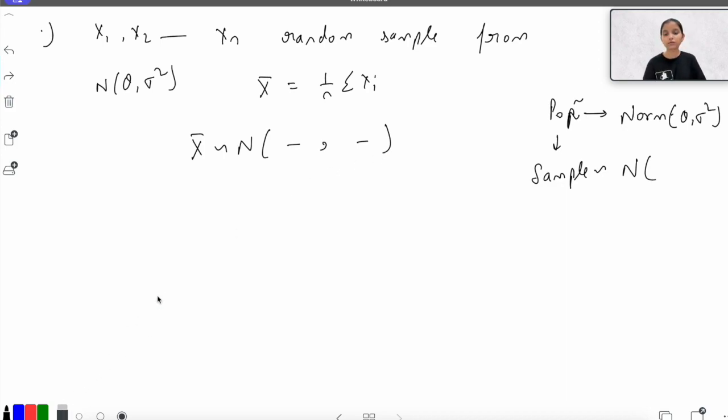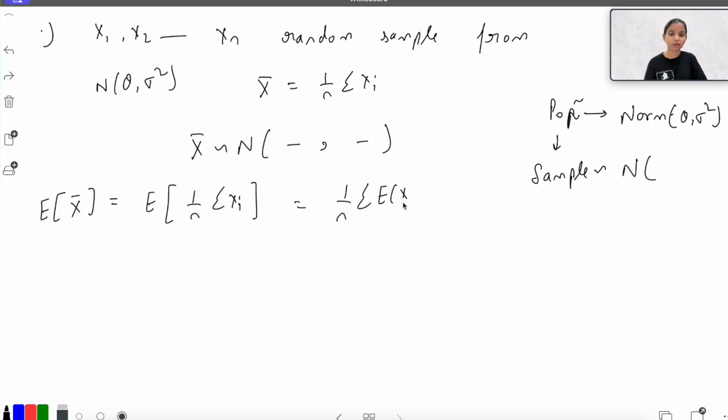To find the mean and variance corresponding to it, we can use some simple calculations. What will be the expectation of X bar? That would be the expectation of 1 upon n summation Xi, which is 1 upon n summation expectation of Xi. Here i goes from 1 to n, because I have drawn n random samples, that is equal to 1 upon n.